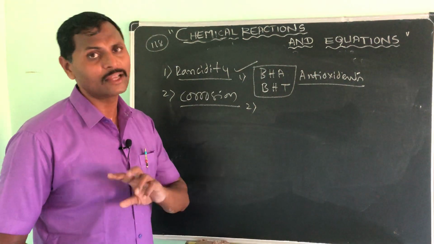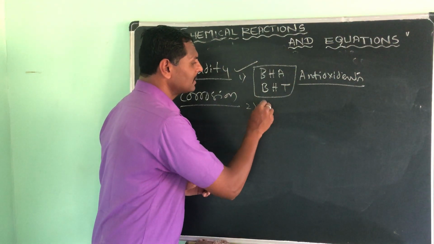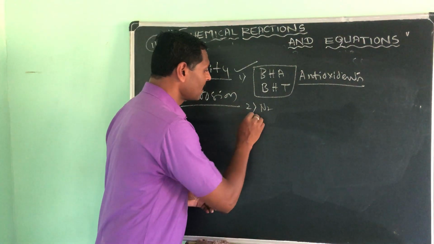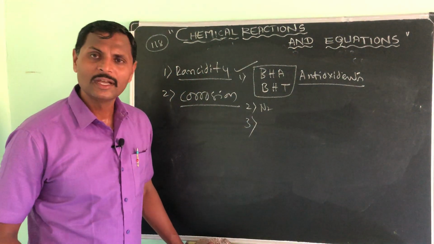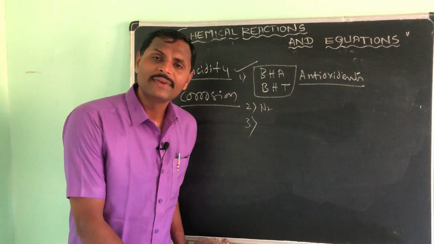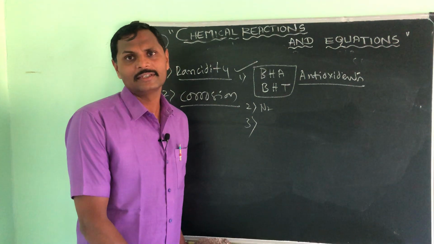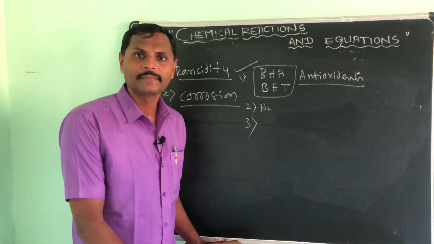That also prevents the oxidation of food. So keep the food in nitrogen gas. Third one, keeping the food in the fridge, freezing. If you keep the food in the fridge, that prevents rancidity.